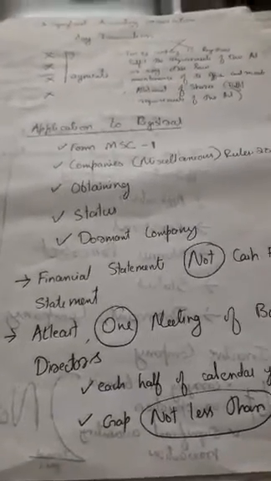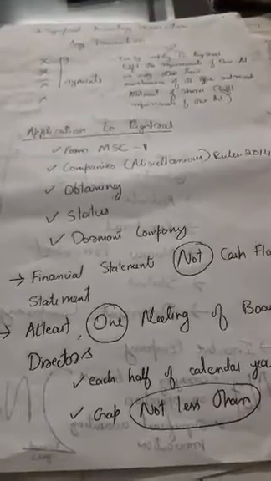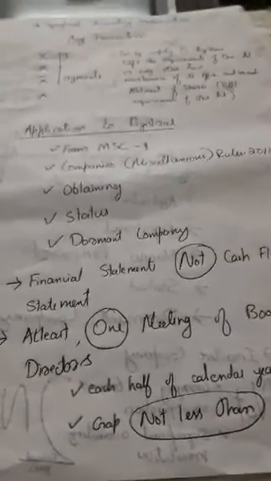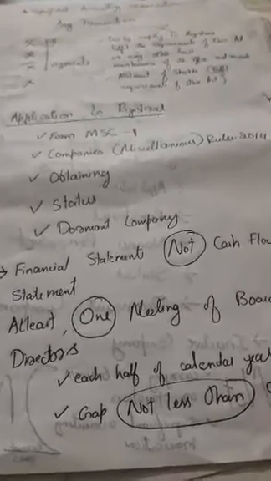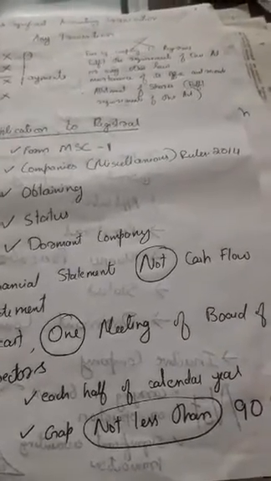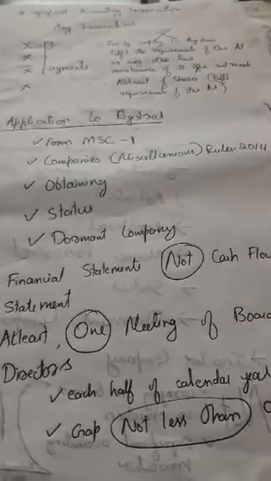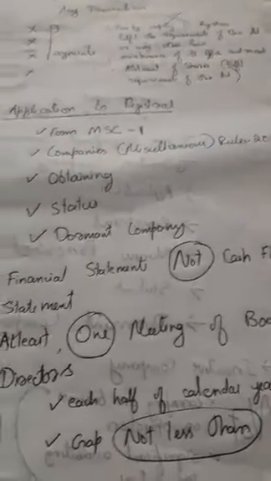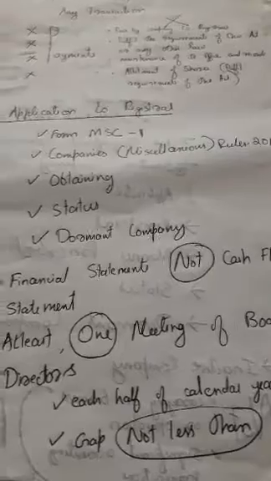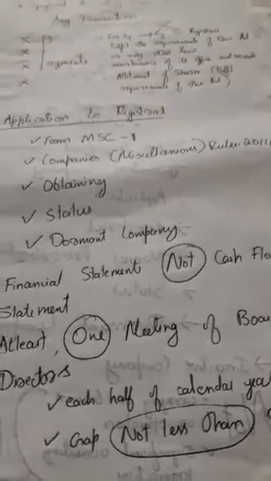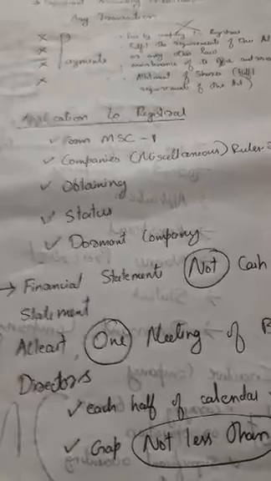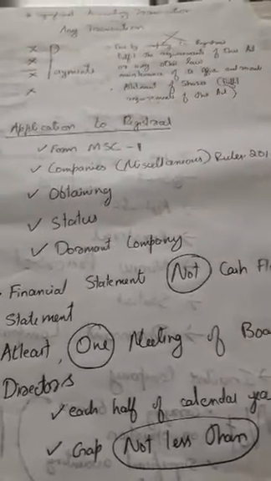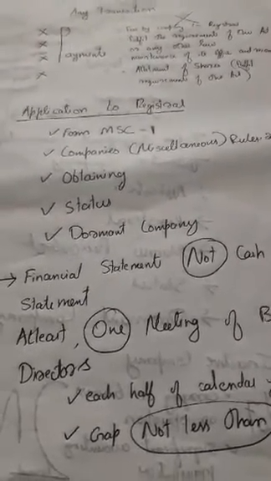What more is there to say about the financial statements of a dormant company? The financial statements of a dormant company do not include a cash flow statement. What is a cash flow statement? A cash flow statement is a statement concerned with cash inflows and cash outflows regarding the operations and activities of the company.